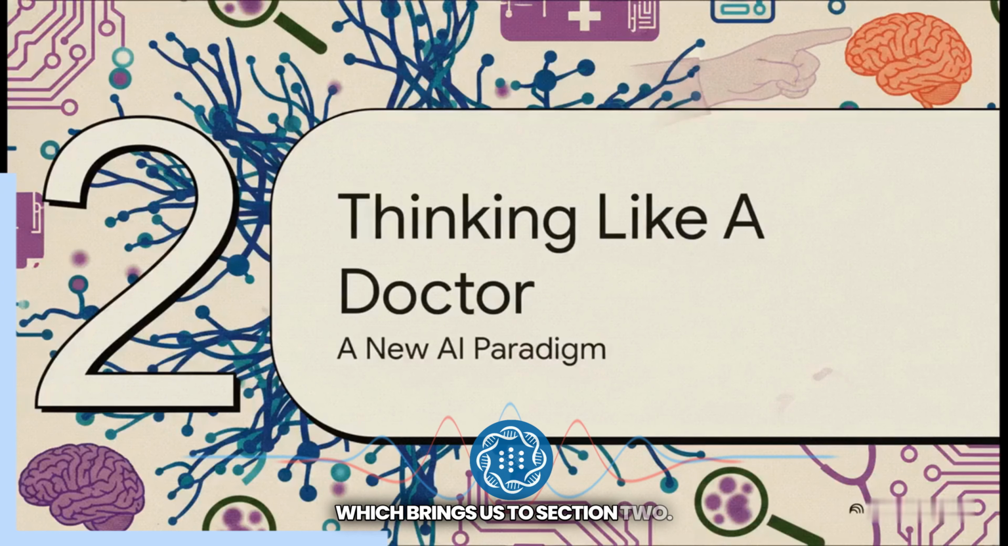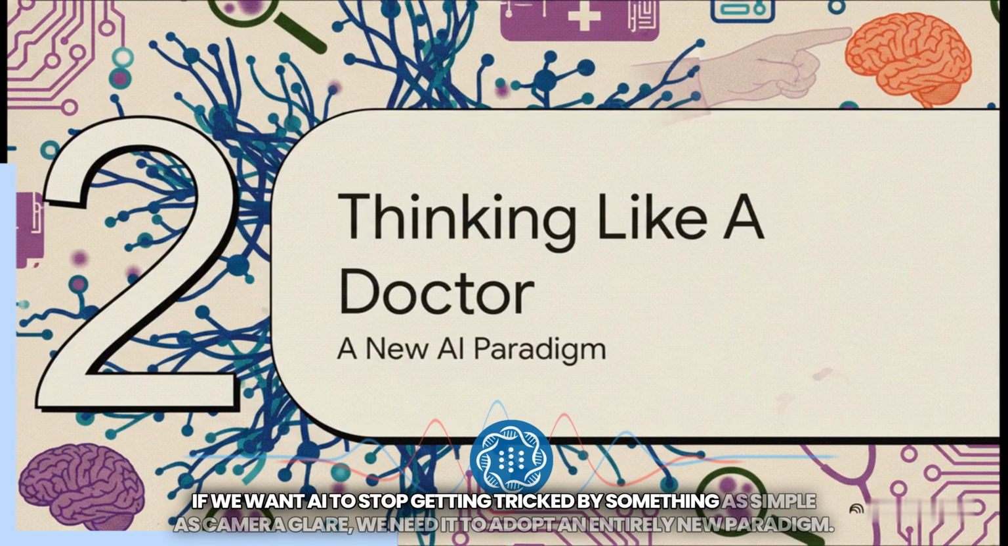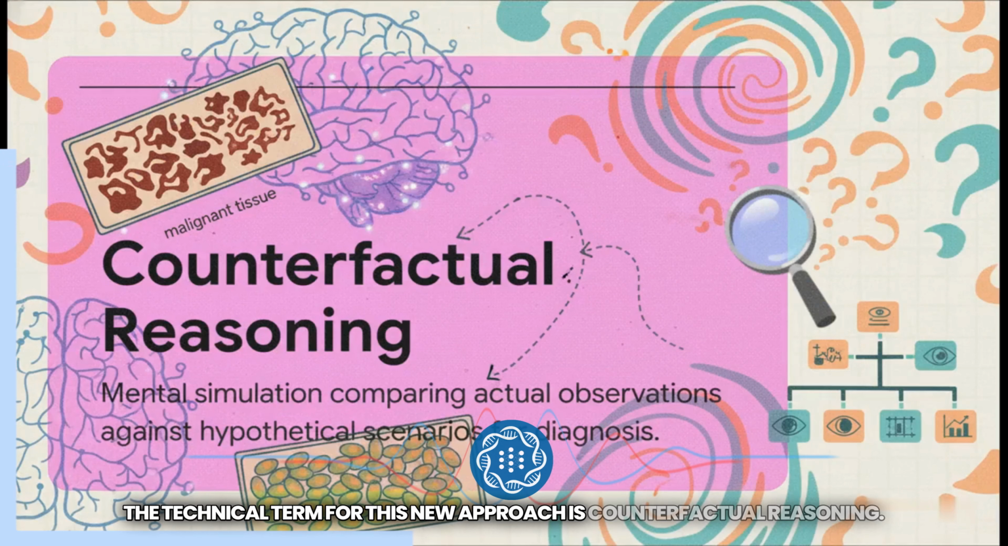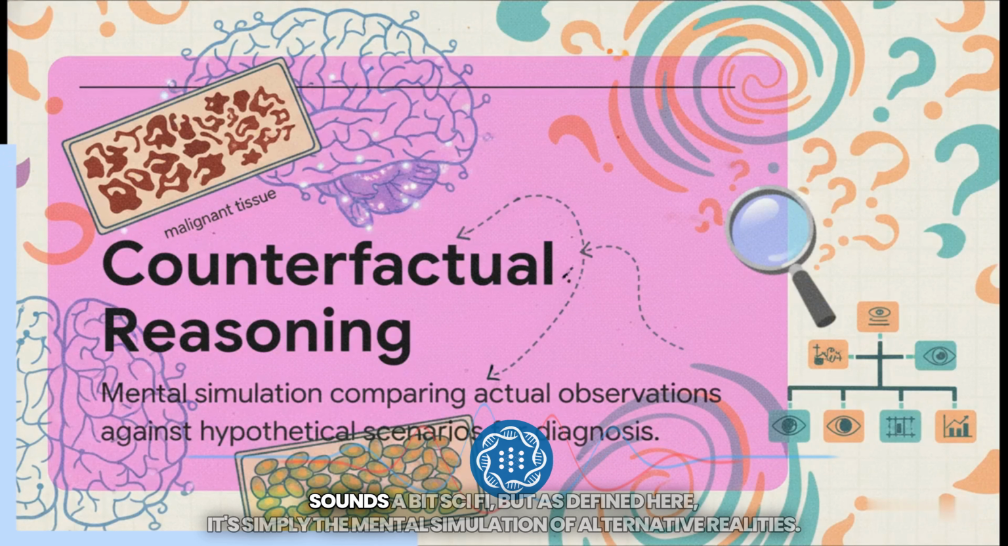Which brings us to section 2. Thinking like a doctor. If we want AI to stop getting tricked by something as simple as camera glare, we need it to adopt an entirely new paradigm. The technical term for this new approach is counterfactual reasoning. Sounds a bit sci-fi, but as defined here, it's simply the mental simulation of alternative realities.